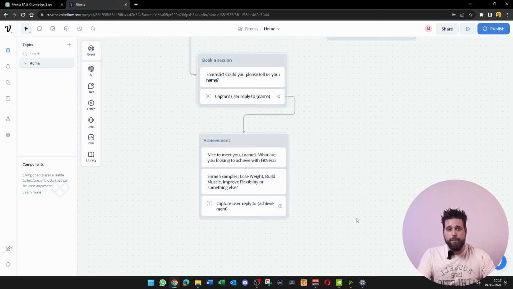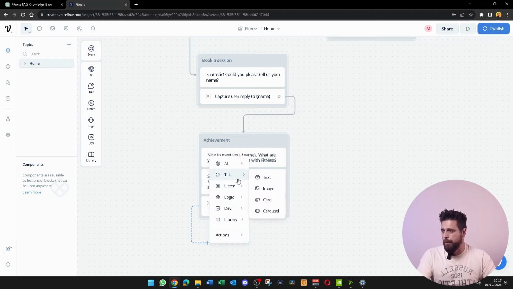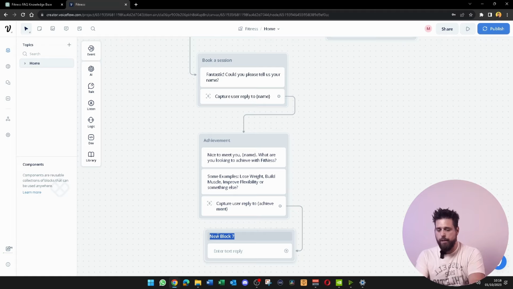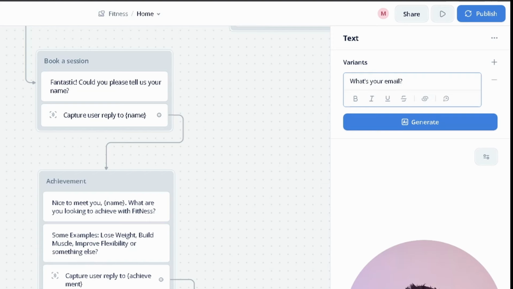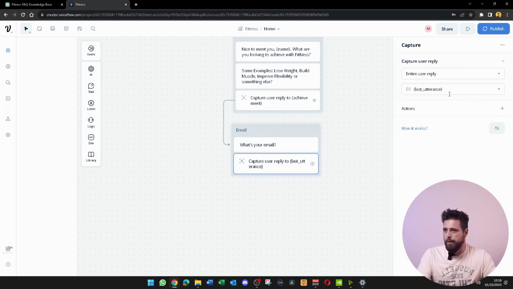And from there, we're just going to capture their email. So we need to go down, and we're going to put a text block, and we're going to call this one email. We're just going to put in this text block, what's your email? And we're going to want to get another capture, drag that in, and then change this one to email. So we're going to scroll down, you should have email.